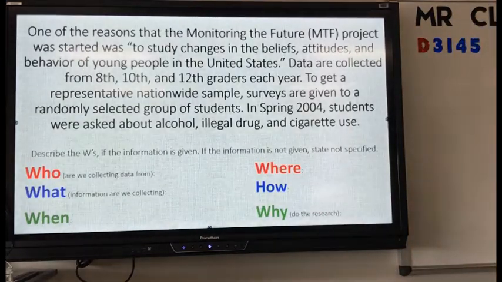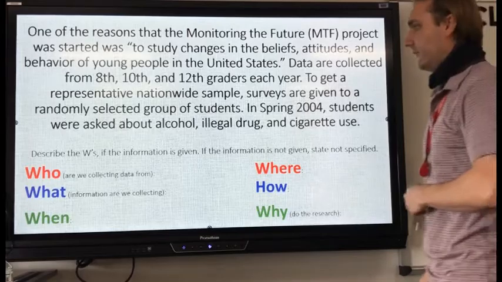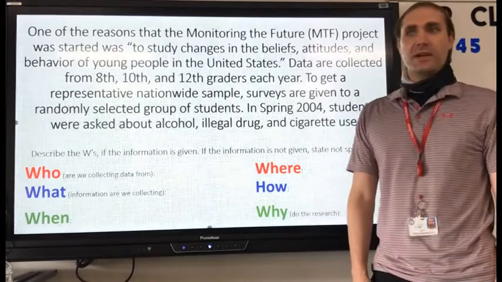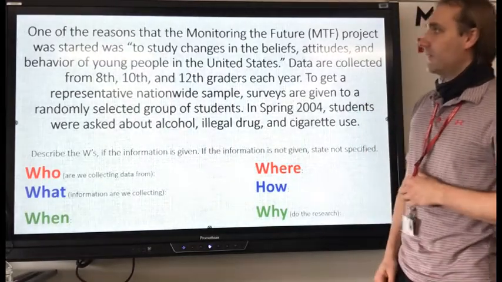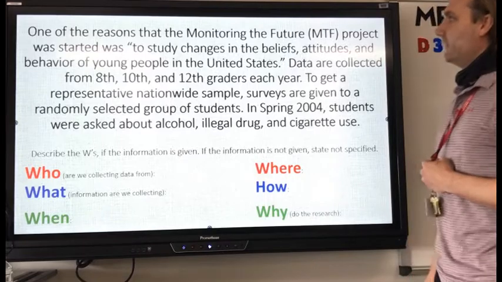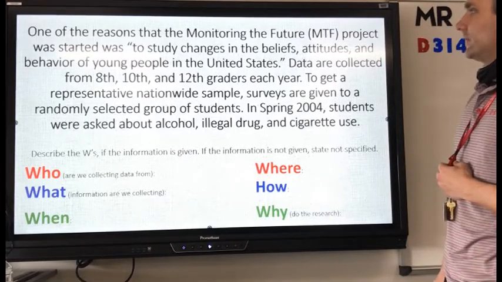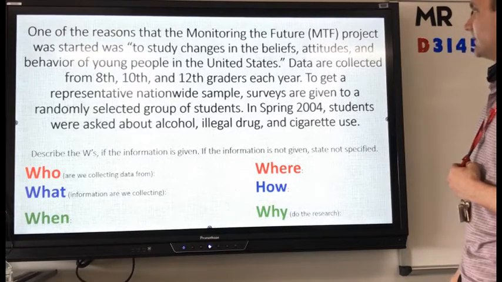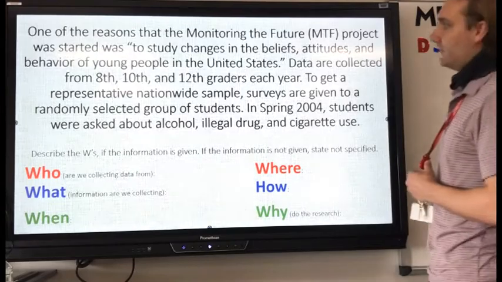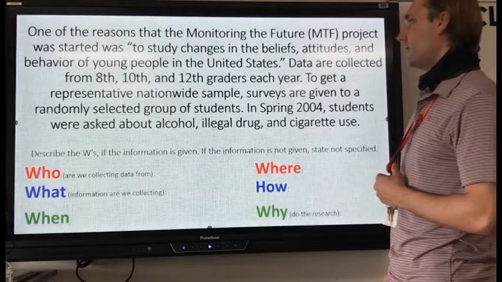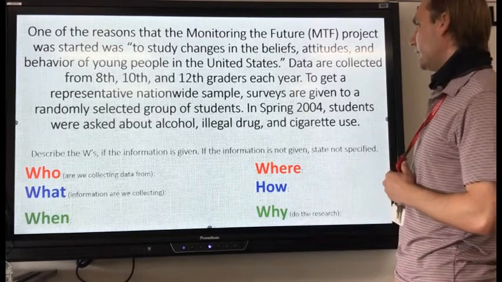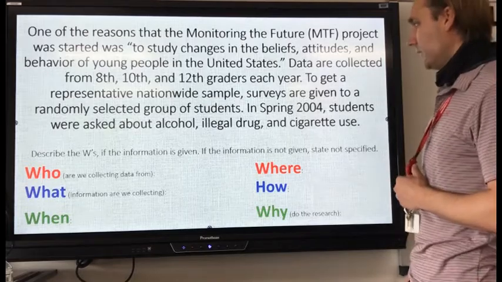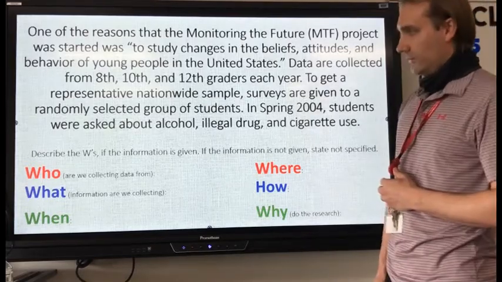Okay, so also is to find out the who, what, when, where, how, or why. There's got to be a reason behind collecting all this data and analyzing it. So let's take this one example. One of the reasons that the Monitoring the Future project was started was to study changes in beliefs, attitude, and behavior of young people in the United States. Data are collected from 8th, 10th, and 12th graders each year. To get a representative nationwide sample, surveys are given to a randomly selected group of students. In spring 2004, students were asked about alcohol, illegal drug use, and cigarette use.